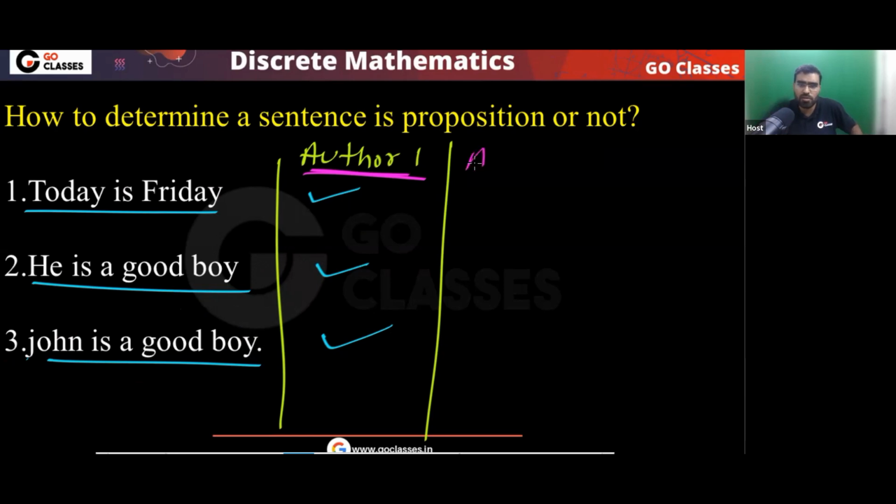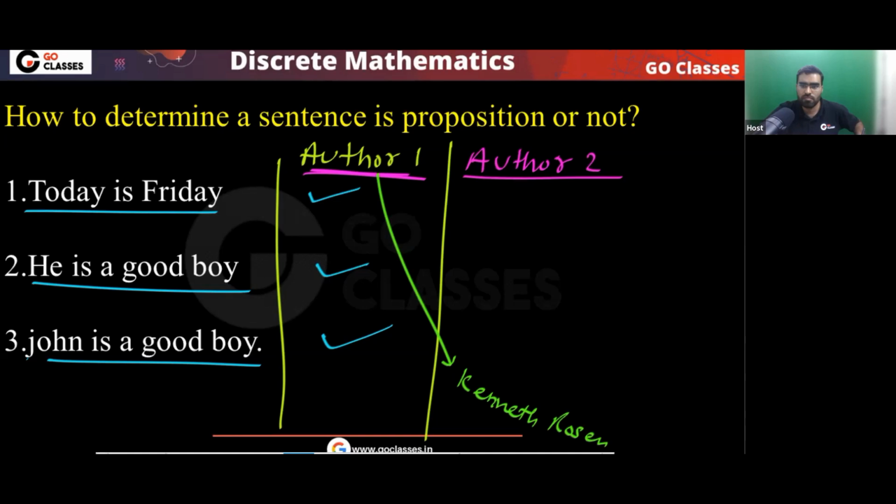Now let me tell you, you can easily find many authors who will say this. Let me tell you about author one. Who is this author one? You have already seen it. This author one is Kenneth Rosen. Simple author. That is the reason I like his books. So his discrete mathematics book you can study. He keeps things very simple. You will agree with me. Very simple, very cute book. He does not make things complicated.